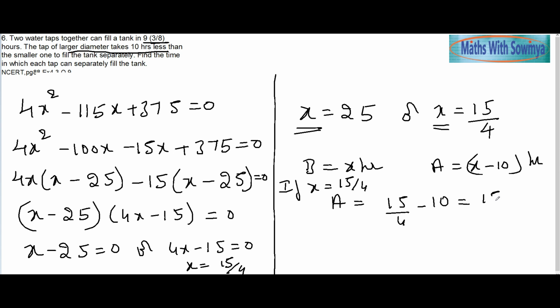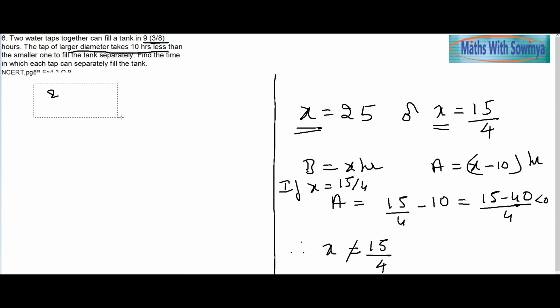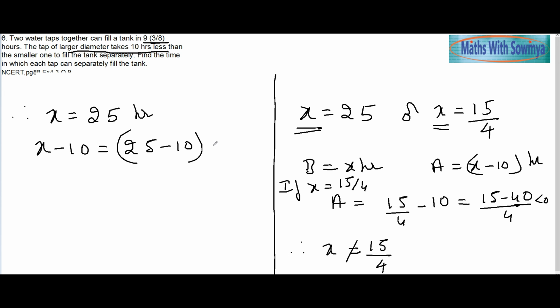So this will be 15 minus 40 divided by 4. This will be less than 0, so it cannot be possible. Therefore, x is not equal to 15 by 4. Time cannot be negative here. So you got only one value, x is equal to 25. So therefore, x is equal to 25 hours and x minus 10 is 25 minus 10, which is 15 hours.